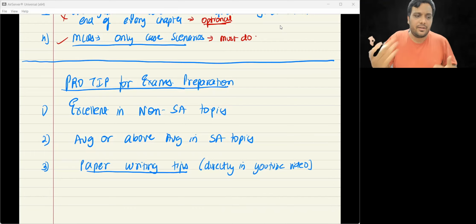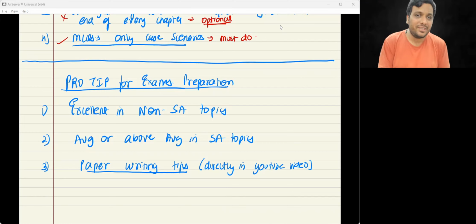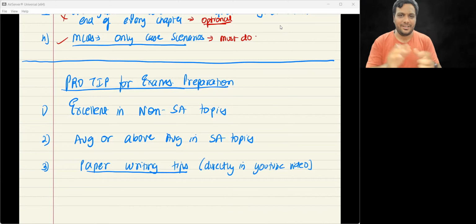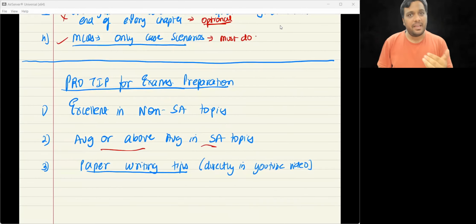But on the day of exams, all of a sudden, don't run too much behind the weak topics, right? Don't run too much behind the weak topics. पूरा ऑप्शन मत छोड़ो. Even if you are not great with some topic, then please ensure that you are at least covering the module questions, right? Illustrations and text knowledge one. तो एसेज में अबव एवरेज रहो, नॉन एसेज में एक्सीलेंट रहो.